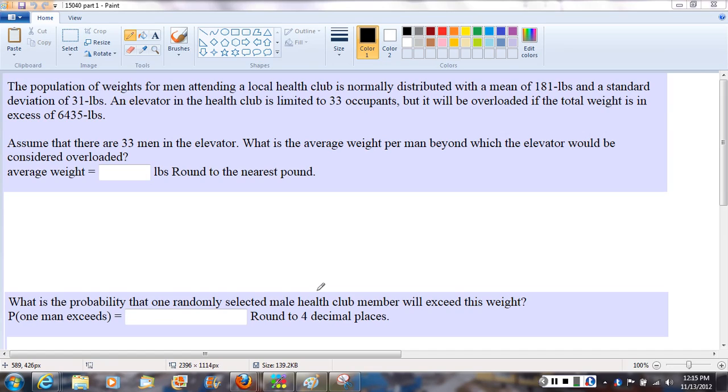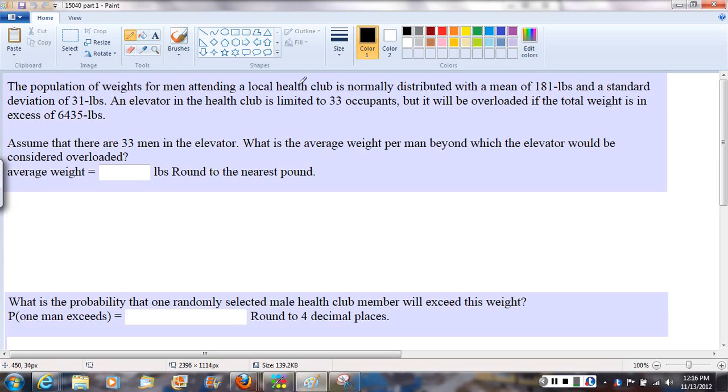So this is a fairly involved question involving the maximum weight of an elevator, but it reflects some calculations that are pretty appropriate for real-world type situations. So here we're looking at an elevator in a health club, and they're looking at only men here, perhaps for the same reason as we saw in an earlier example, that will be the heavier group of people. So if the elevator can carry a full load of men, it should be able to carry a full load of women.